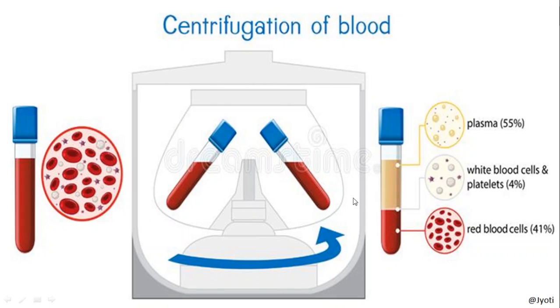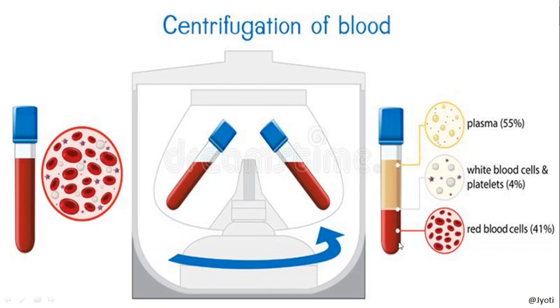So this is a centrifuge machine where there is a rotor, this is the rotor, and these are the test tube holders, and in the test tube we have taken the blood. Now when it rotates at a specific revolution per minute, RPM, then at different times the different cells will sediment. So here you can see the RBC has occupied the lowermost position.